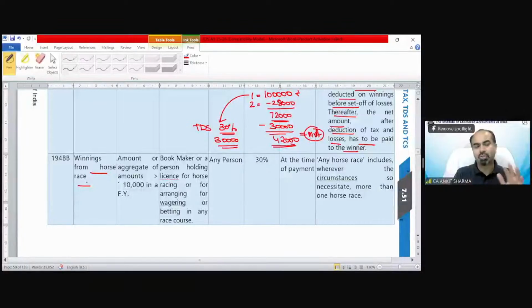In both the cases, even if it is winning from a horse race, if the amount exceeds 10,000, TDS needs to be deducted. The rate is again 30%. Horse race means you can read these provisions, normal provisions are there.